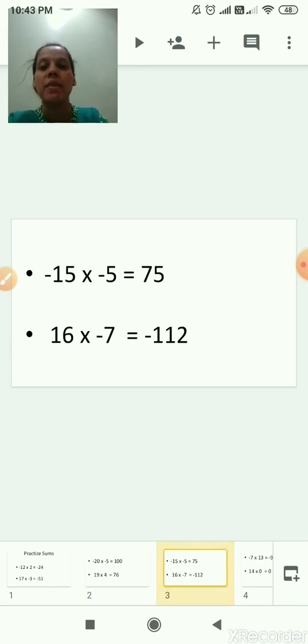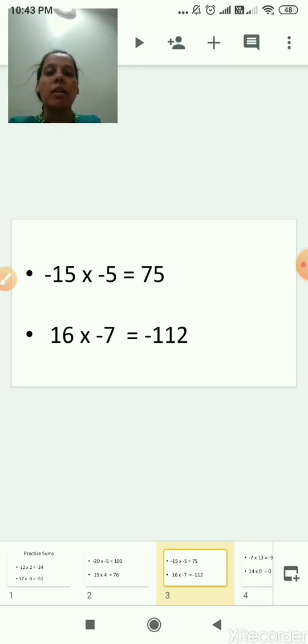Next, minus 15 multiplied by minus 5. What is the first number here? 15. Okay, what is the sign of that 15? Minus. What is the second number? 5. What is the sign of the second number? Minus. So minus multiplied by minus. Minus minus it becomes plus. So the answer is plus 75, or directly you can write down 75. 15 5s are 75. So multiplied by minus 5 is 75.